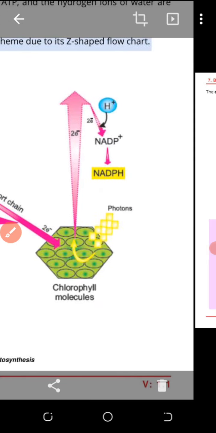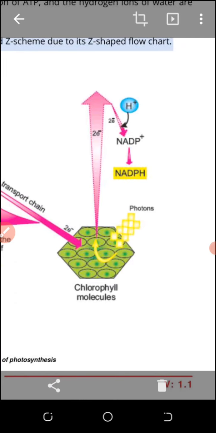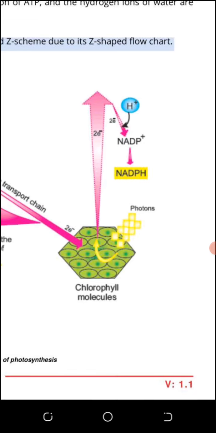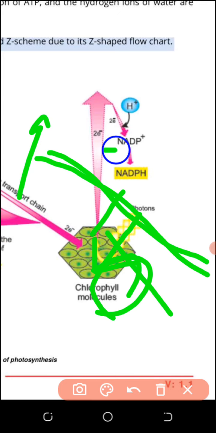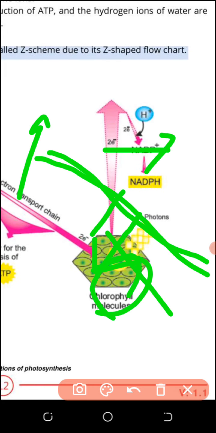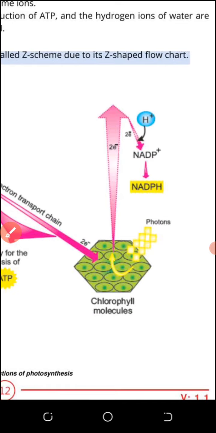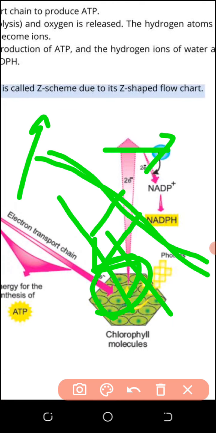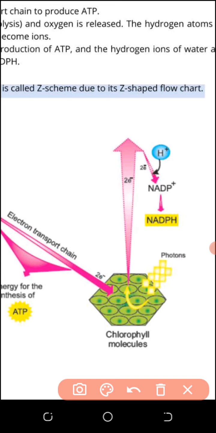Another reaction takes place in photosystem 1, that was photosystem 2. Yes, this is the important point. Photosystem 2 takes place earlier, photosystem 1 takes place later. So this is photosystem 1 you are watching. Similarly, light will come and give energy to this photosystem, but in this case energy will not be used to form ATP. Similarly, the electron transport chain will be there. Similarly, electrons will flow from high energy level to low energy level by oxidation reduction reactions.